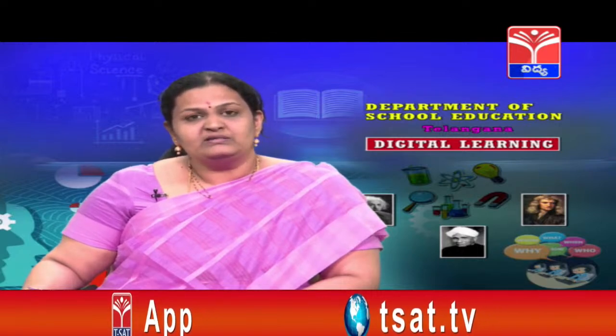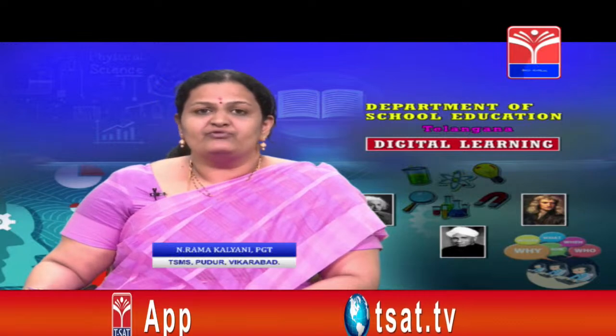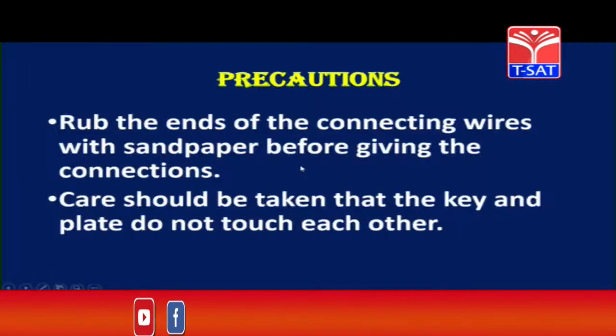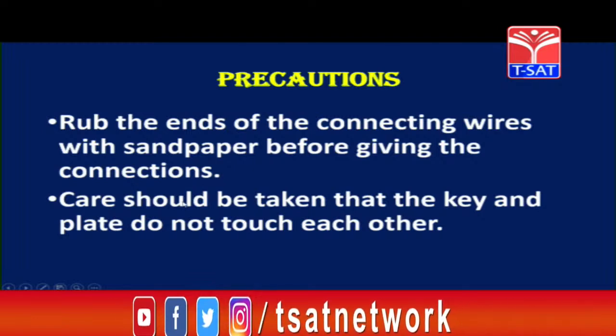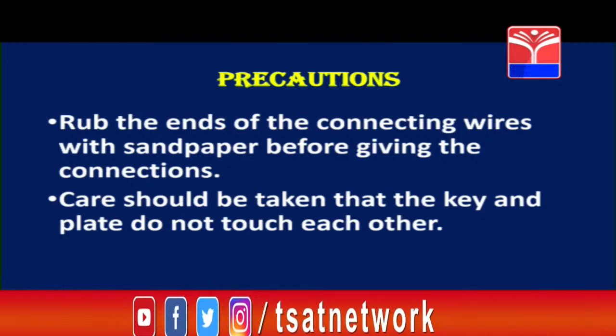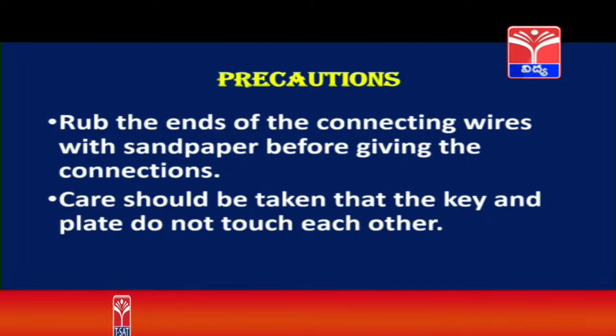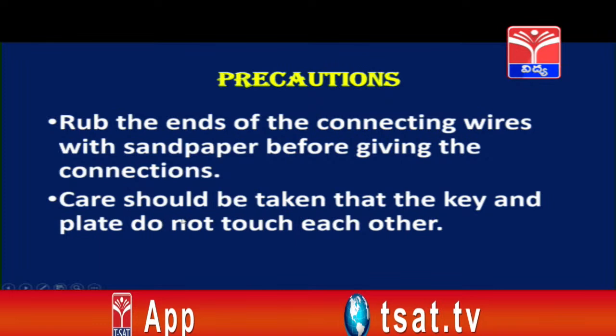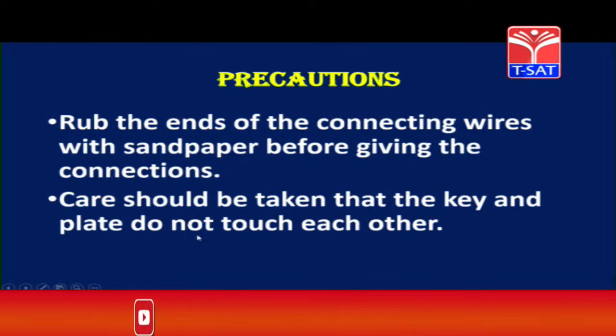Now let us see some precautions. Rub the ends of the connecting wires with sandpaper before giving the connections. So before giving the connections, we have to rub the ends of the copper wire with sandpaper in order to remove any oxidation from it. Care should be taken that the key and plate do not touch each other. In this activity, the key and the plate should not be touching each other.